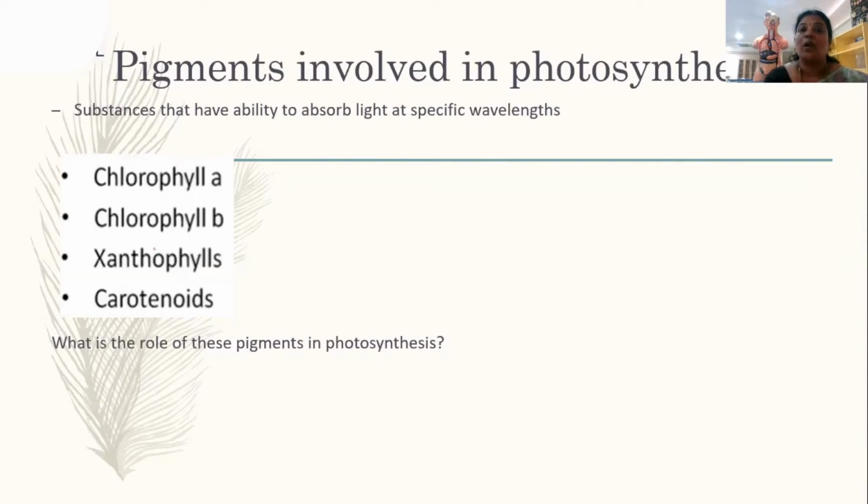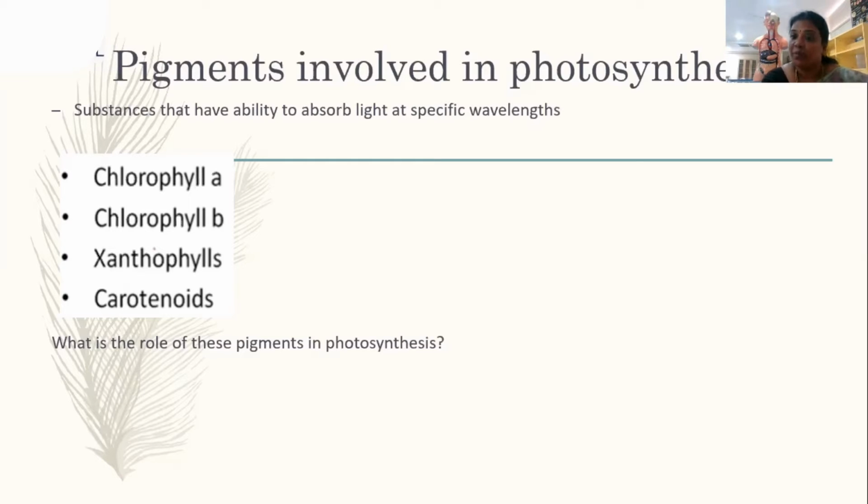First, let us see what a pigment is. Pigments are those substances that have the ability to absorb light at specific wavelengths. Why did I use the word pigment instead of substance? It means indirectly I'm telling you that the pigment involved in photosynthesis is not just one. There are a few more pigments which help in photosynthesis.